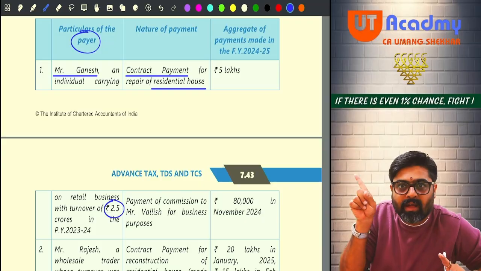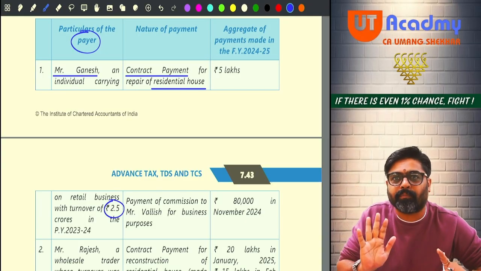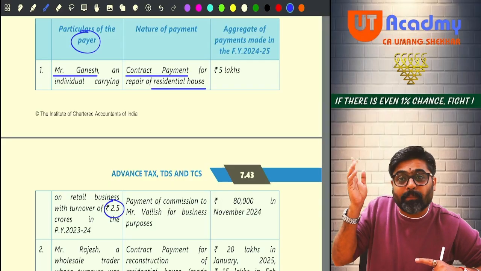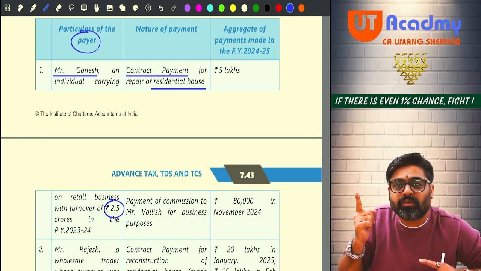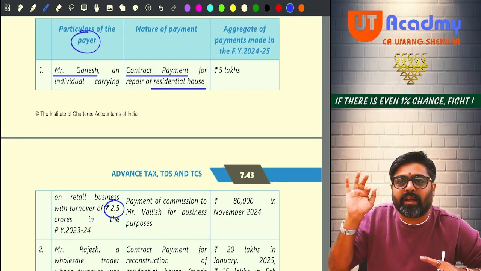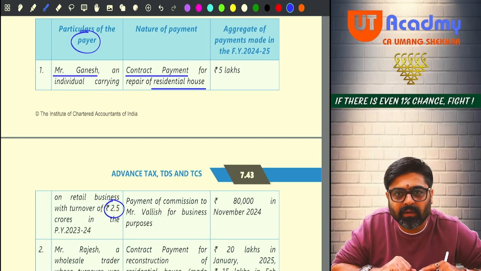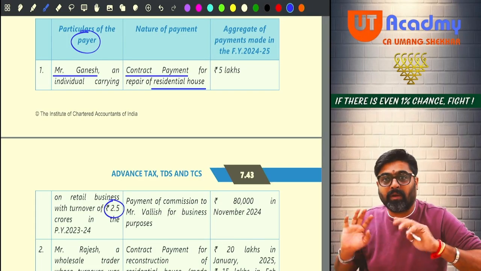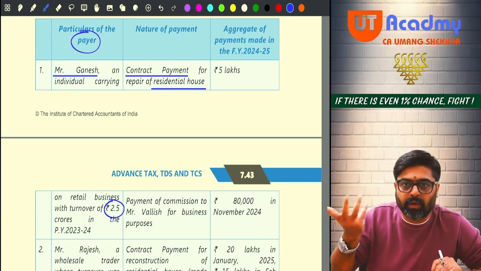See, not covered by 194C, but can be covered under 194M. Getting my point? Not covered by 194C, but can be covered under 194M. For 194C, I told you that professional nature contracts are not covered. But for 194M, there is no such requirement. Only the payment which is referred under 194C, such type of payment you are making. Now that payment can be made for your professional work also, or for your personal work also.